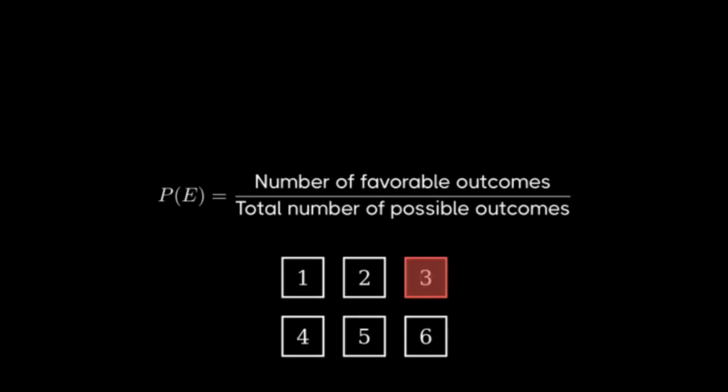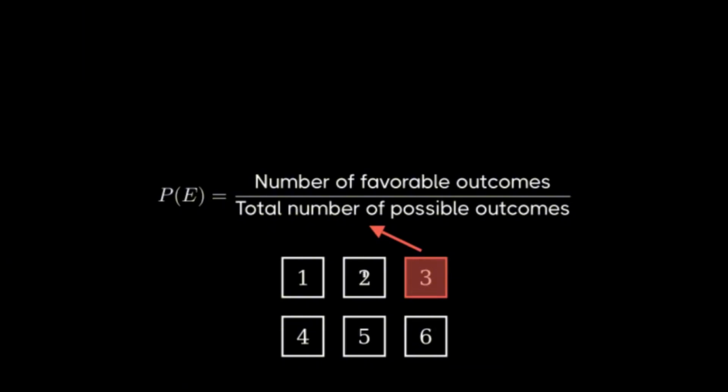A standard six-sided die has faces numbered from 1 to 6. When we roll this die, each face has an equal chance of landing face up. This is what we call a fair die. Let's say we want to find the probability of rolling a 3. This becomes our event of interest, or our favorable outcome. We need to count how many ways we can get this outcome compared to all possible outcomes.